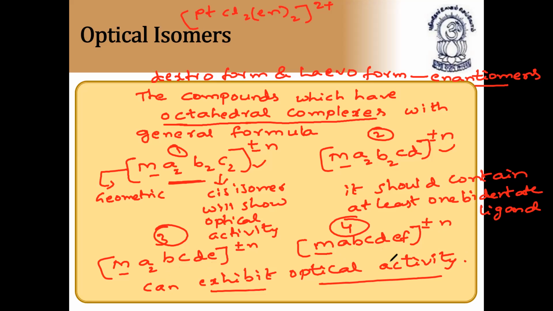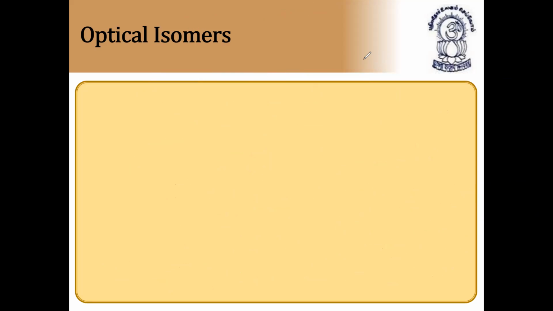That is point number 1. Point number 2, the complex should contain at least one bidentate ligand. So these are the complexes which have the potential to rotate the plane of polarized light towards right or left. I hope it is clear. Next, continuation.